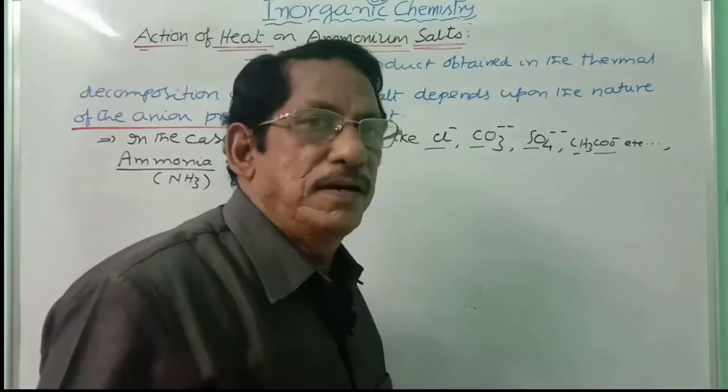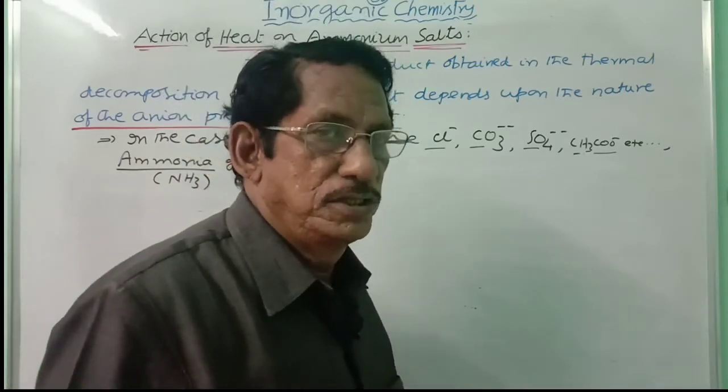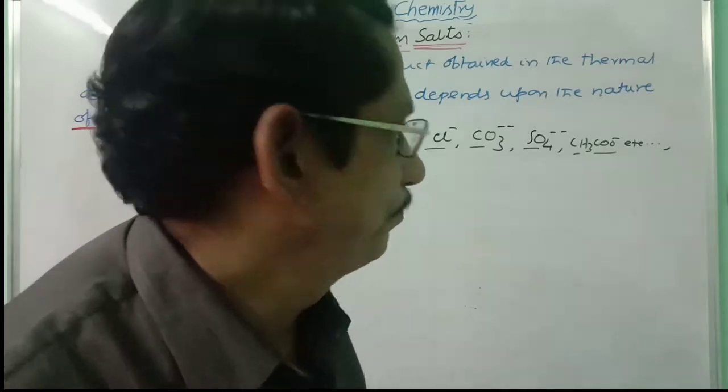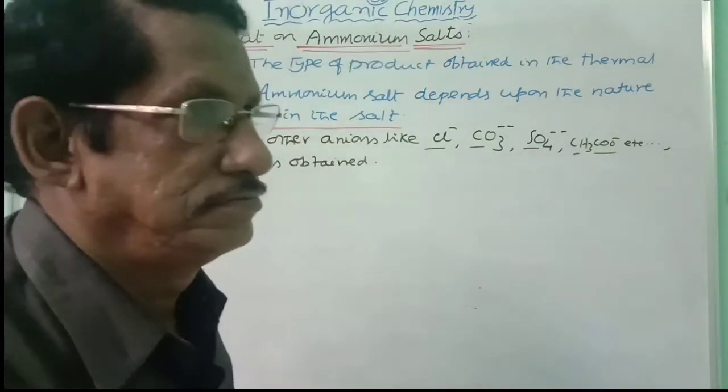N in the salt will be obtained in the form of ammonia gas, NH3 gas. Ammonia gas has its own characteristic pungent smell. So now let us take one by one.